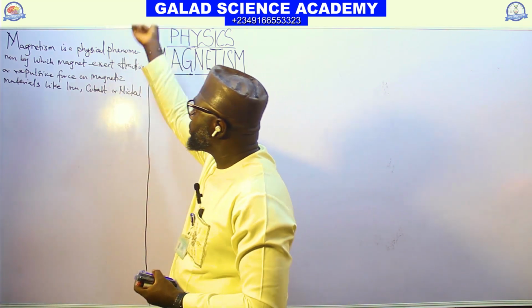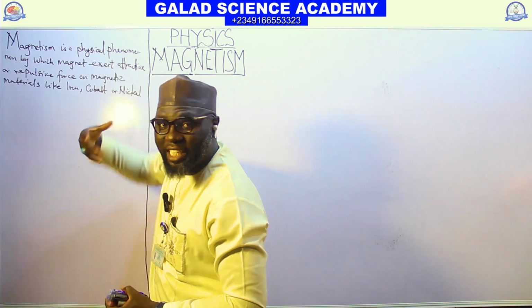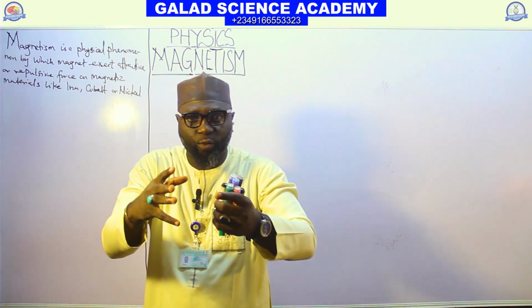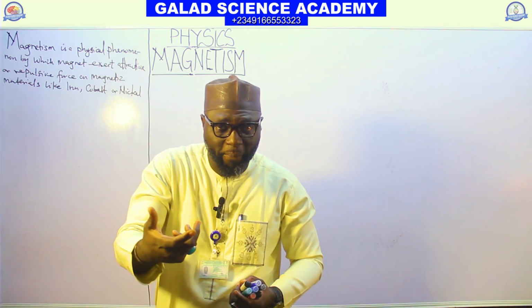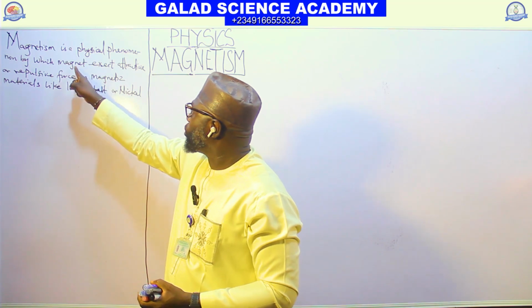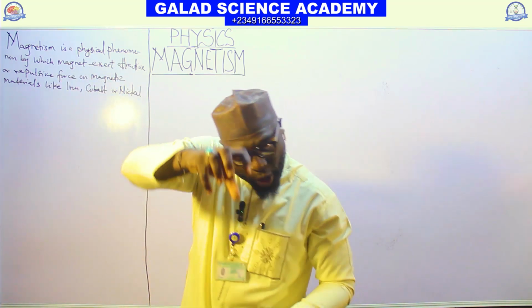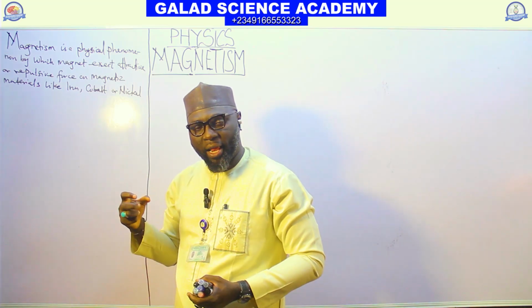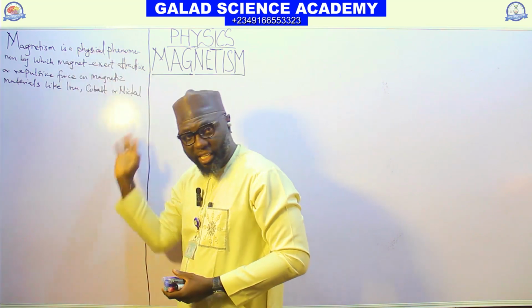When you have a magnet, it attracts or repels a magnetic material, and that is what we call magnetism.